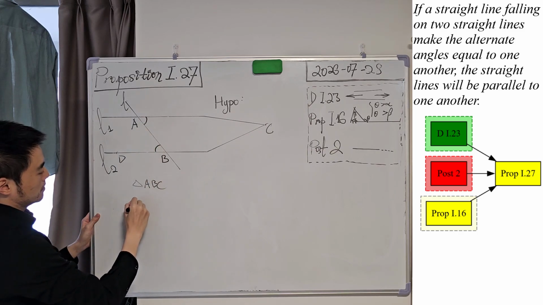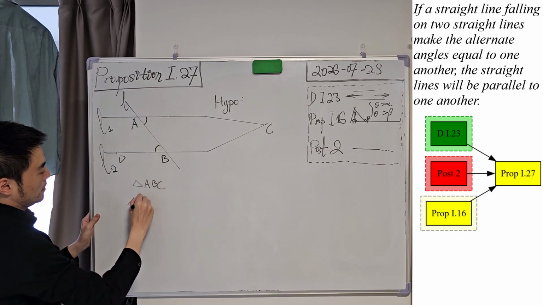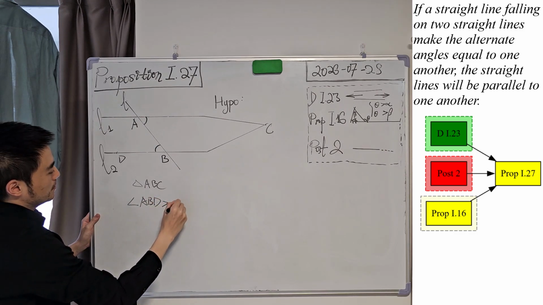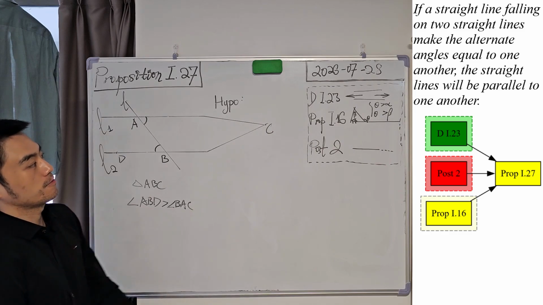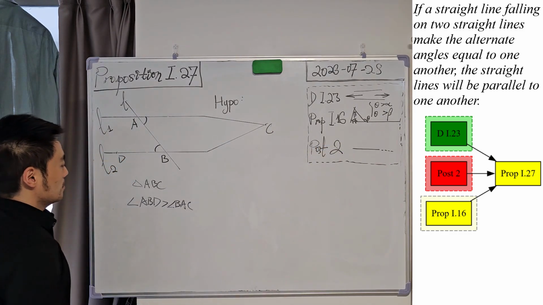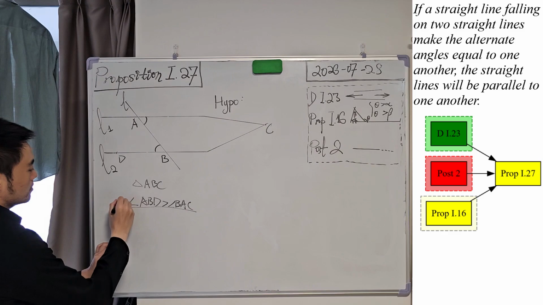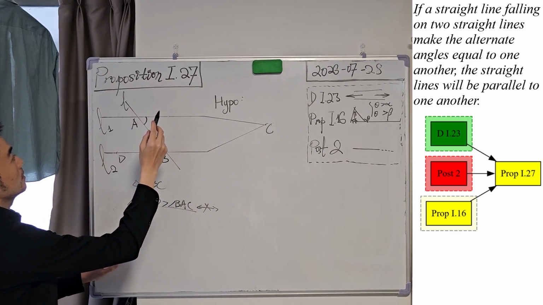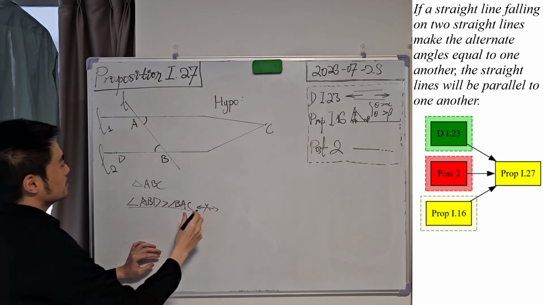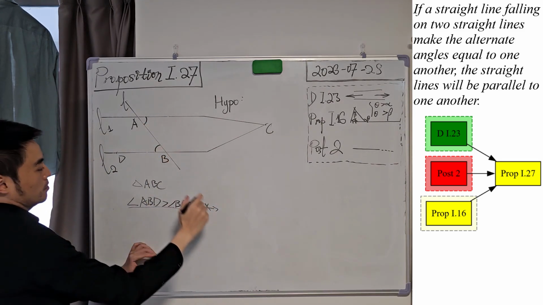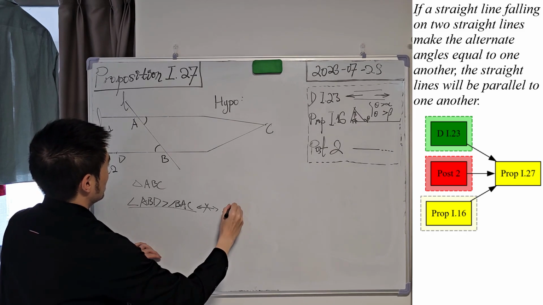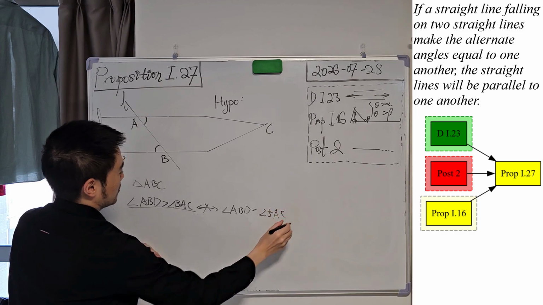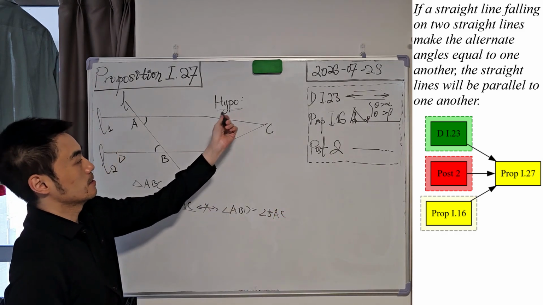So we have angle ABD must be greater than angle BAC, right? Because of proposition 16. However, it is contradictory to the condition we know. The condition says the alternative angles are equal, ABD is equal to BAC, which means our hypothesis is incorrect.